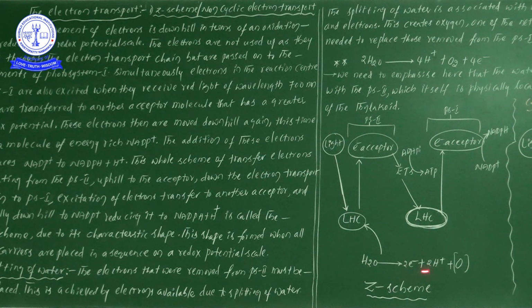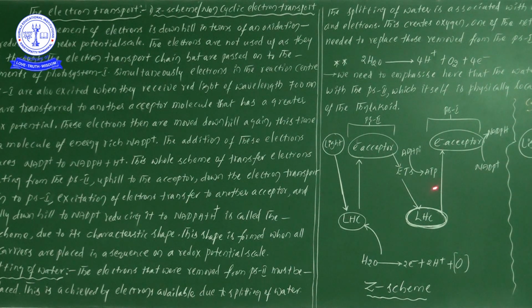Means here the electrons as well as protons are liberated from the water. That's why, in the introduction class of photosynthesis, we discussed that in green plants, hydrogen is liberated by the water molecule, but in the case of bacteria, hydrogen is liberated from the H2S, hydrogen sulfide. We discussed that, do you remember? So that is one important point.